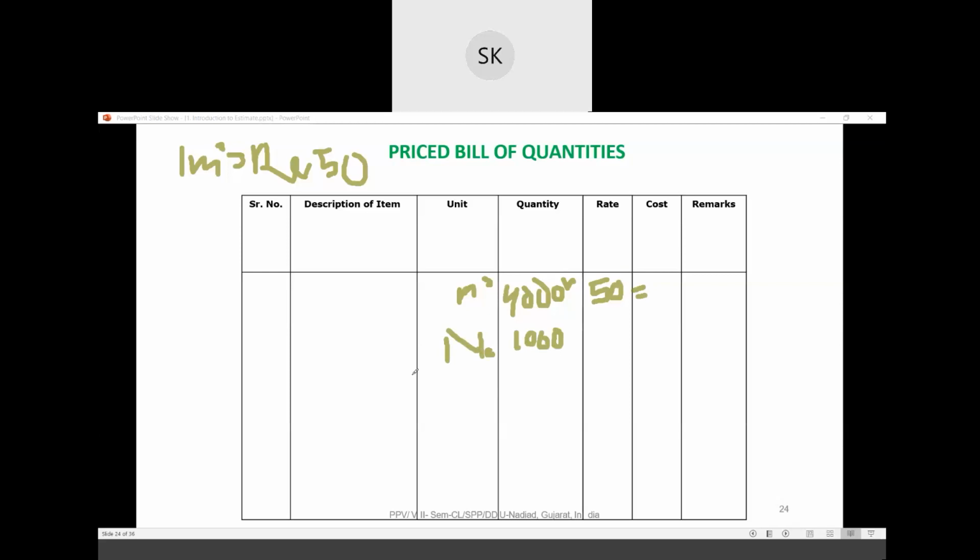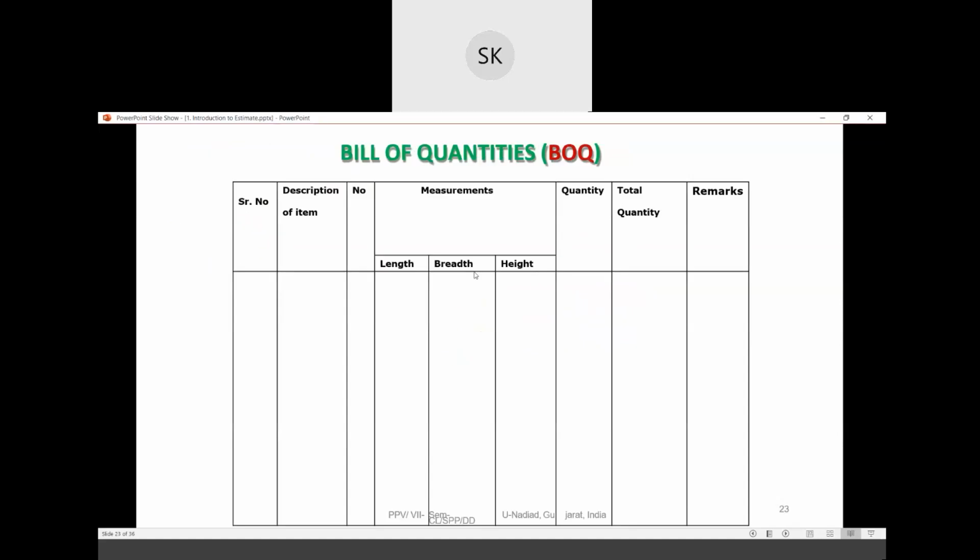Okay, quantity is 1000 pipes, and the rate of one pipe is 500. I'll need 1000 pipes in my project. So 1000 into 500 will give you the total cost of the pipes required. So this is the price bill of quantities, the BOQ.